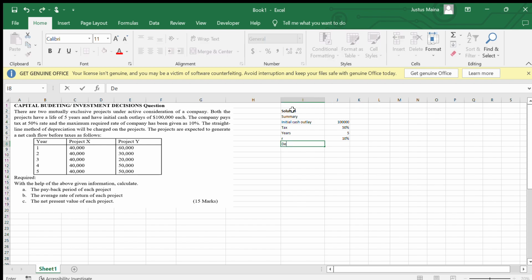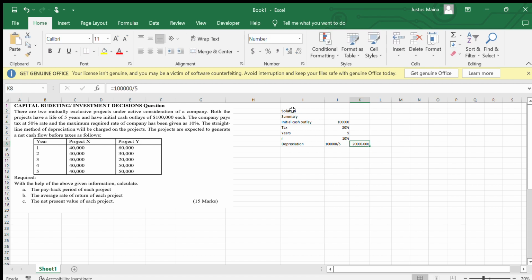To compute the depreciation, we take the value of the investment, which is 100,000, divided by the useful life of the project, that is 5 years. 100,000 divided by 5 gives us 20,000. So the depreciation is given as 20,000.